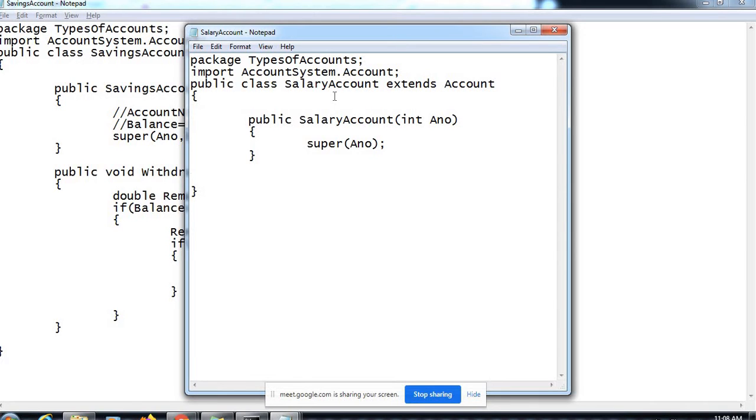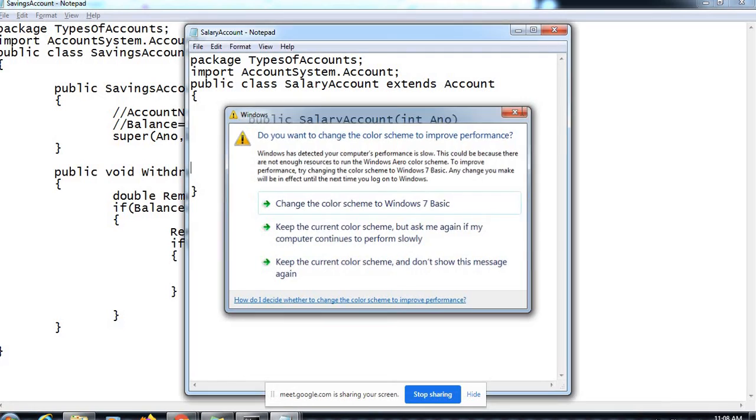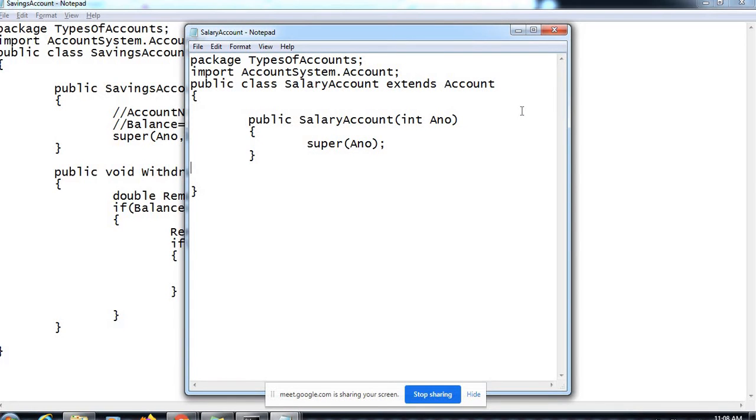Now there is one more very important operation, or process we can say, which we perform on the account, that is closing an account. Let's say close account. Once you are done with the transactions you wanted to do, at a certain point of time you want to close the account.